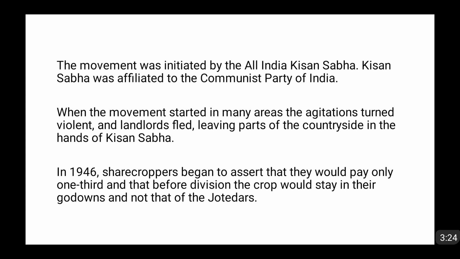Also, this movement was initiated by the All India Kisan Sabha. Kisan Sabha was the official handle of this movement, and it was politically affiliated with the Communist Party of India. The Communist Party of India was very much involved during the independence struggle. However, it was not directly involved in the independence struggle, but it was politically very much involved. And the importance of the Communist Party of India grew after independence.